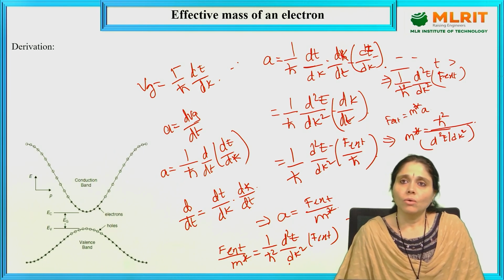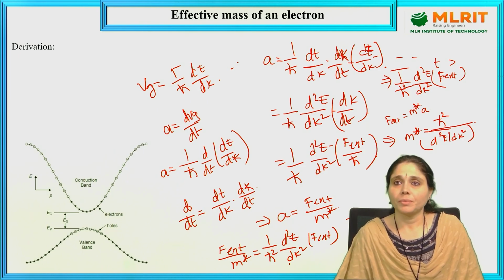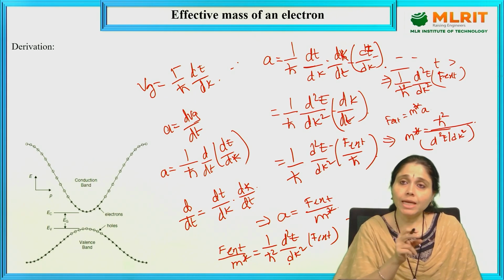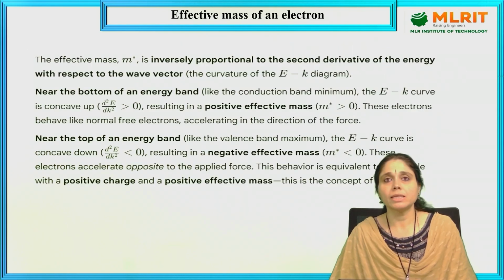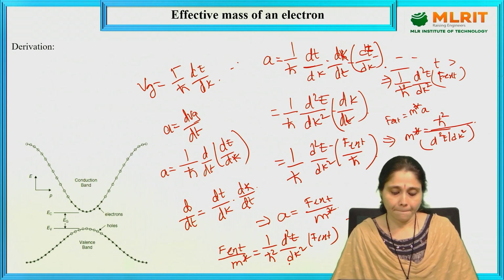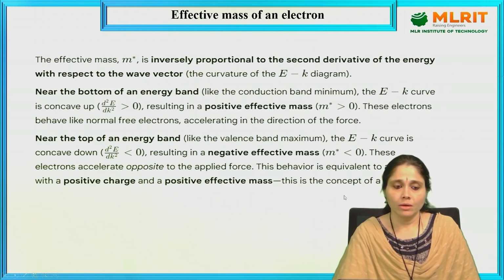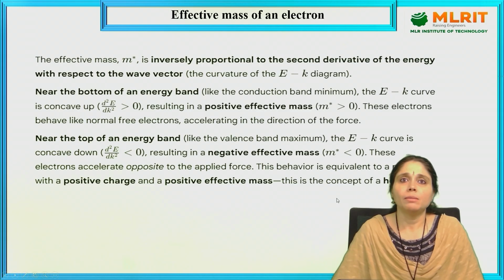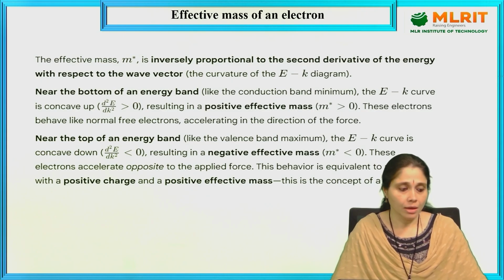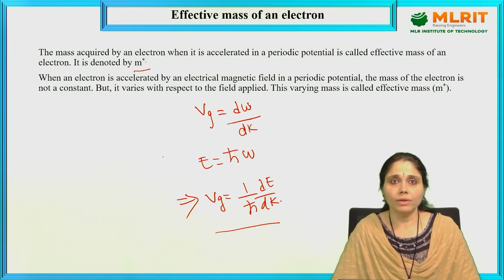So what does this depict? m star is the effective mass. This depends upon the wave number and the energy. Now let us have the significance. The effective mass of an electron, m star, is inversely proportional to the second derivative with respect to the wave number in the EK diagram. So let us have the EK diagram curvature.